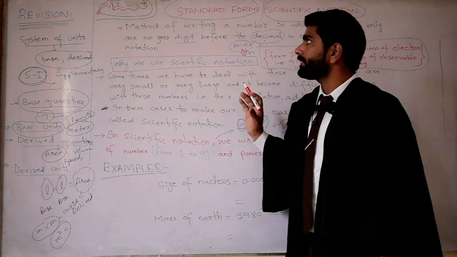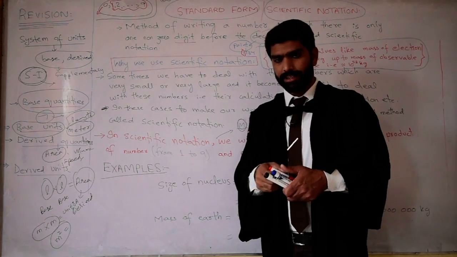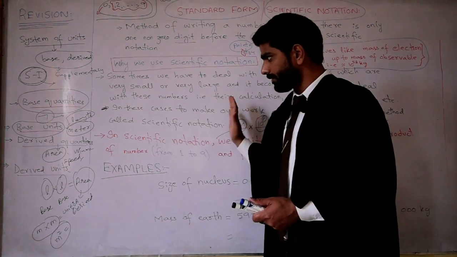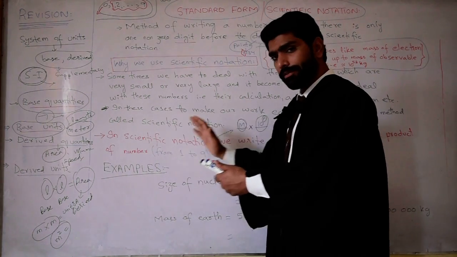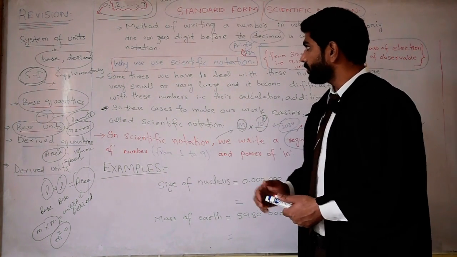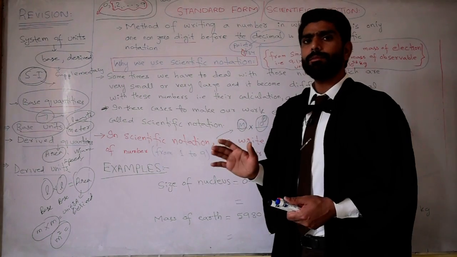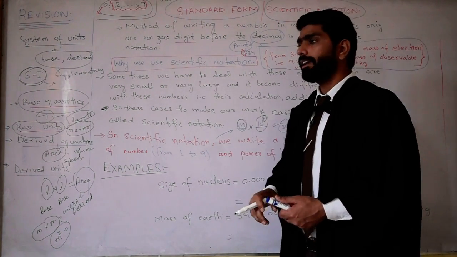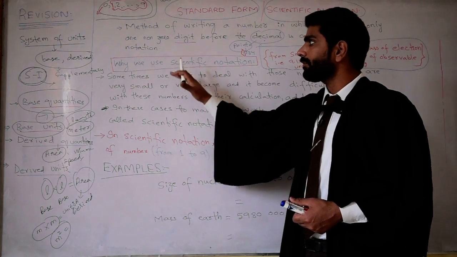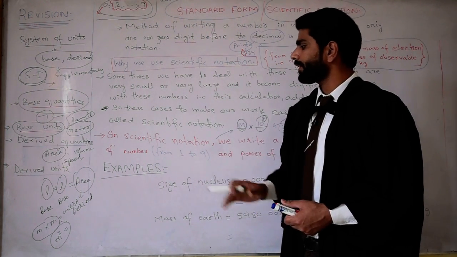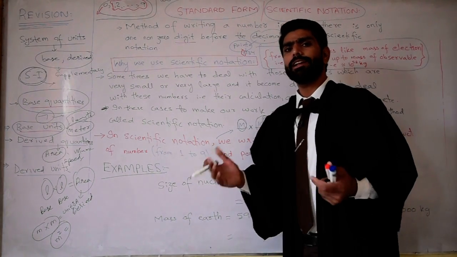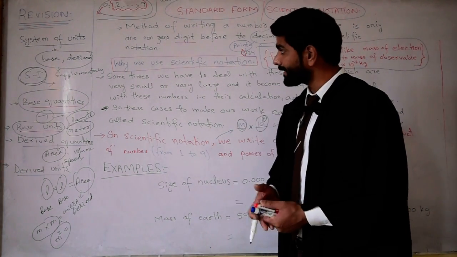So in scientific notation or standard form, we write the number in such a way that we place the decimal after the first non-zero digit, from left to right, and then we multiply that number by a power of 10. So why do we use scientific notation? Let's talk about why we use it. After that we will move towards some examples to clarify how we can write numbers in scientific notation.